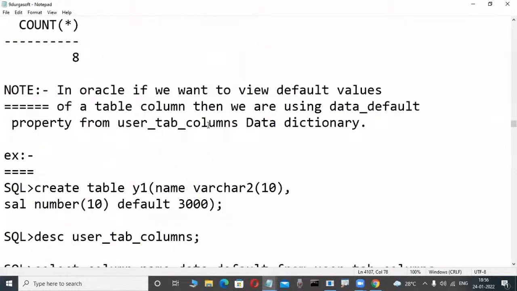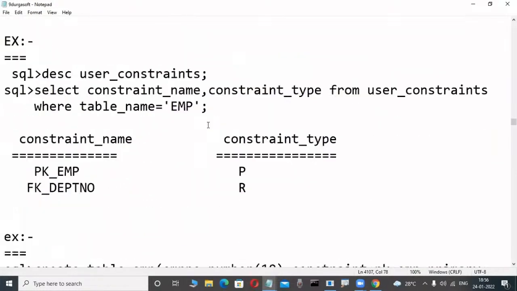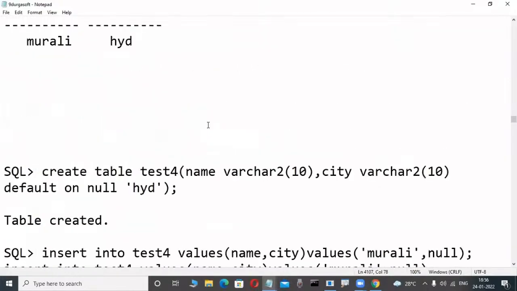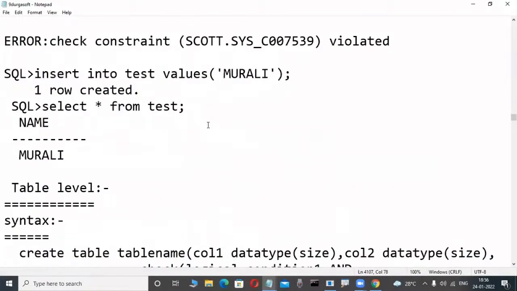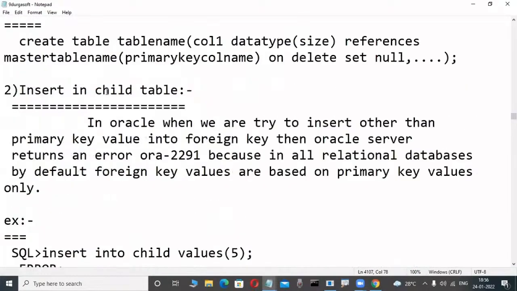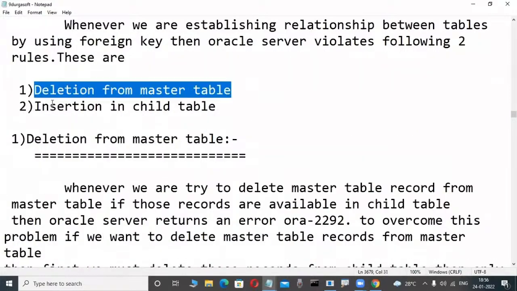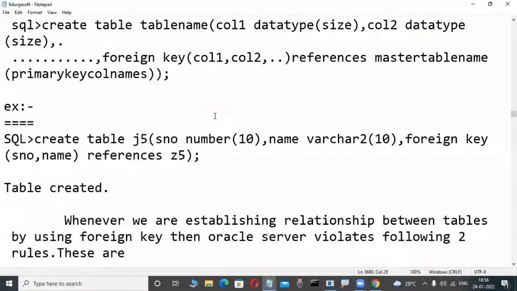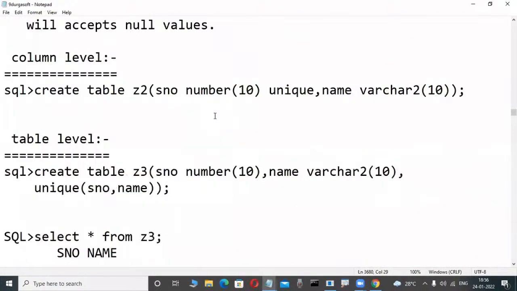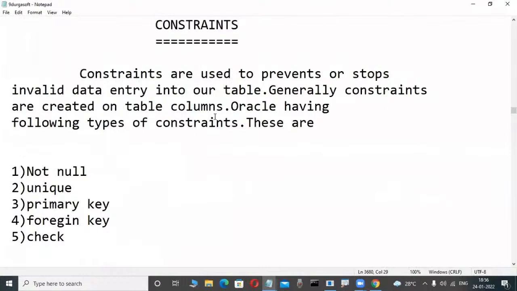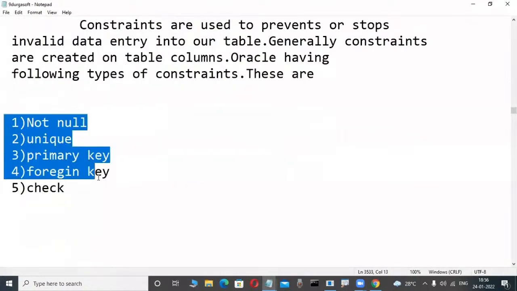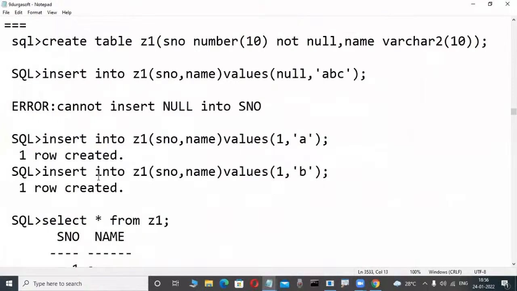Whenever master and child tables are available, some rules apply automatically: deletion from the master table, insertion in the child table. These are big chapters, don't worry. In every database, not only here. Observe: what is primary key, what is foreign key, what is check, what is unique. Constraints is a chapter, and we are learning it in our course. So don't worry, one by one.